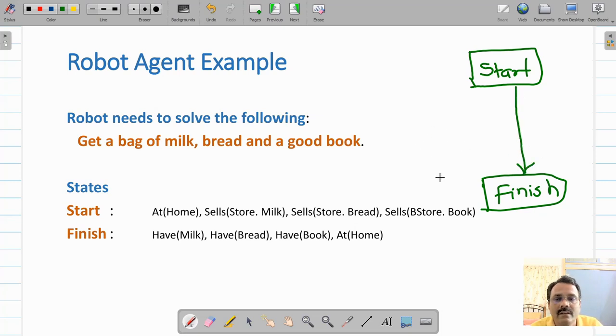Then you will have to achieve have milk, have bread, have book and at home. So these are the preconditions for finish. And then the start state, which is a null state like the finish state, will have effectors where we have at home, store sells milk, store sells bread and store sells book true. So now we will start with this initial plan and convert it into the solution.